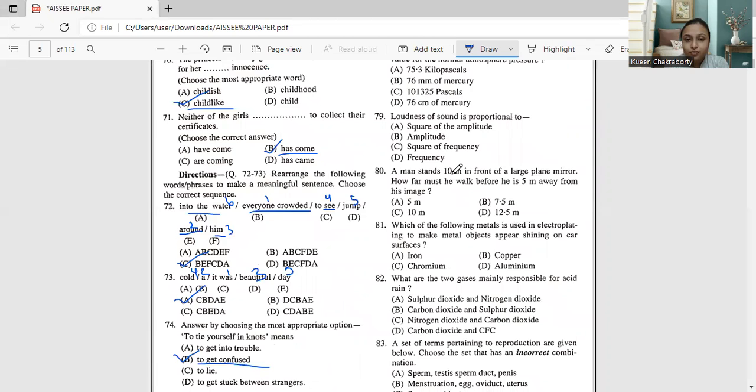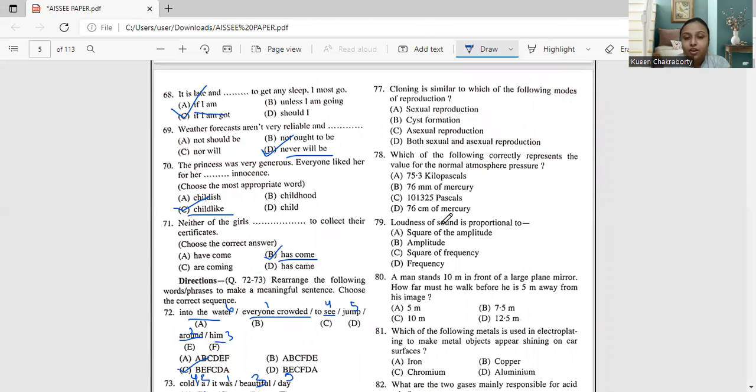Moving on to question number 77. Cloning is similar to which of the following modes of reproduction? Sexual reproduction, cyst formation, asexual reproduction, or both sexual and asexual reproduction. Cloning is definitely not a sexual one, it's an asexual reproduction, which is option C.